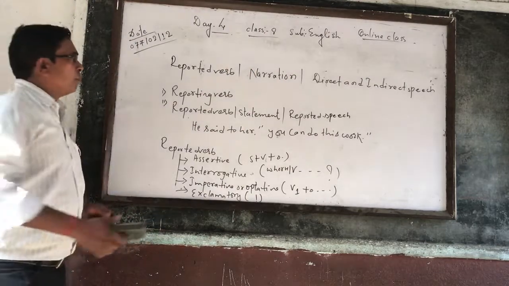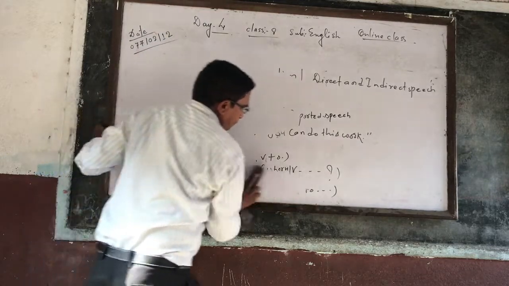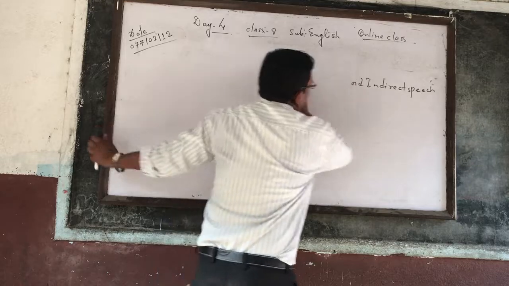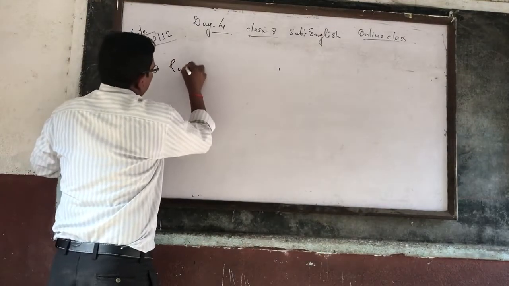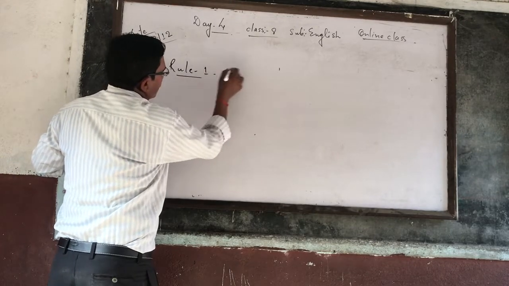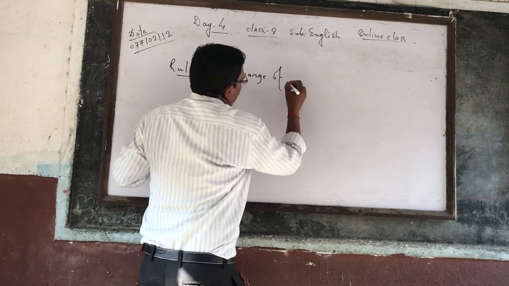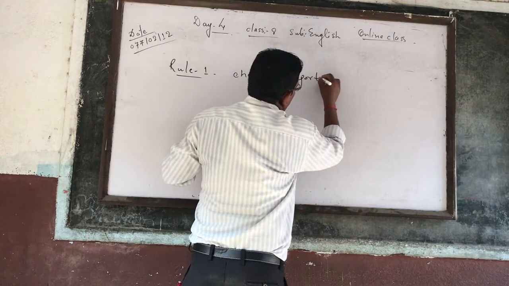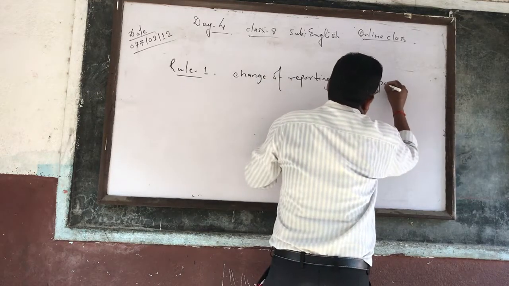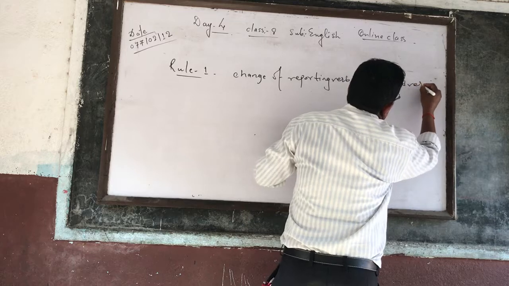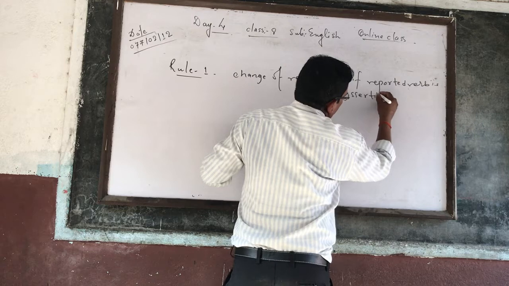So according to rule number 1, as you can see here, rule number 1 is change of reporting verb if the reported verb is an assertive sentence.